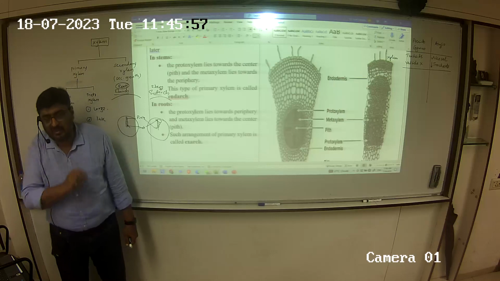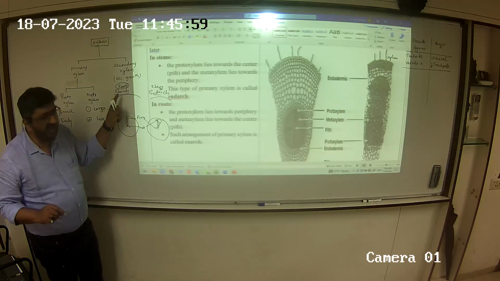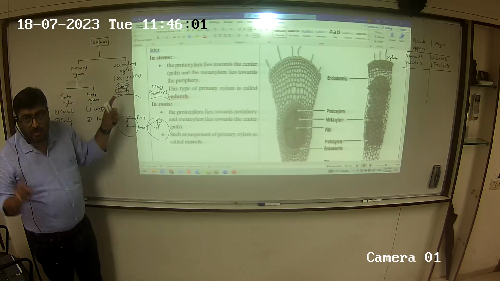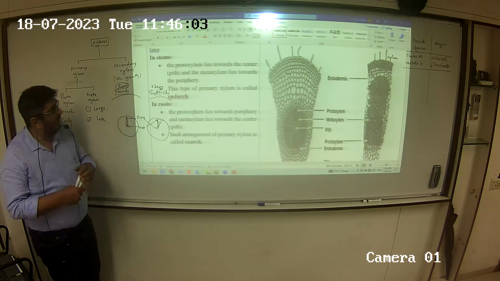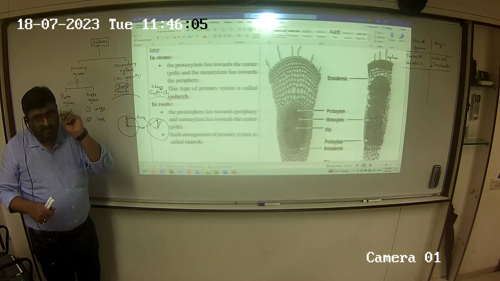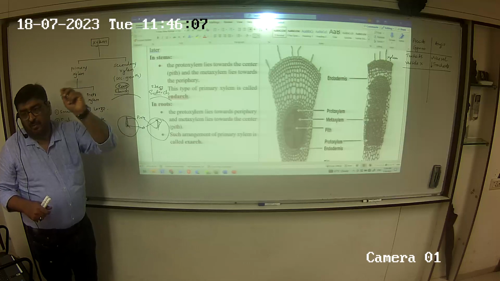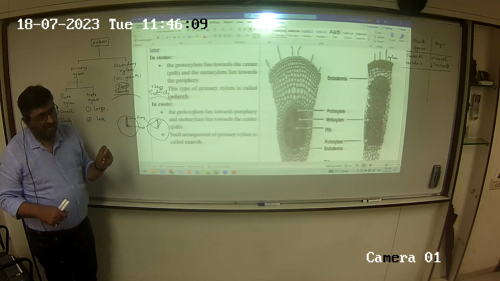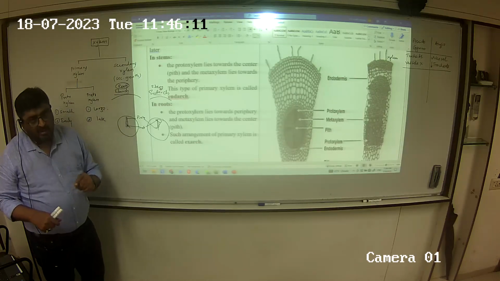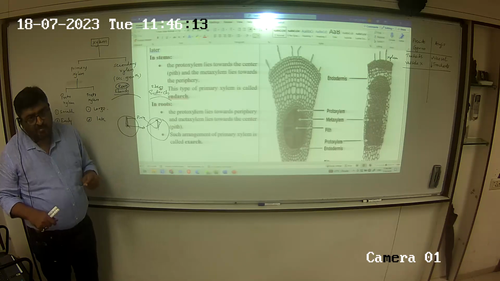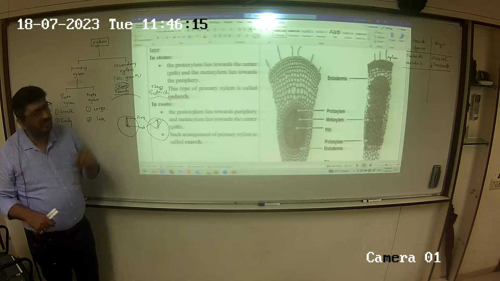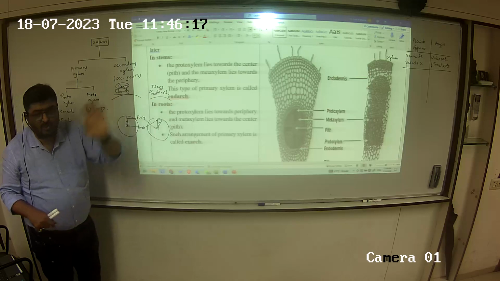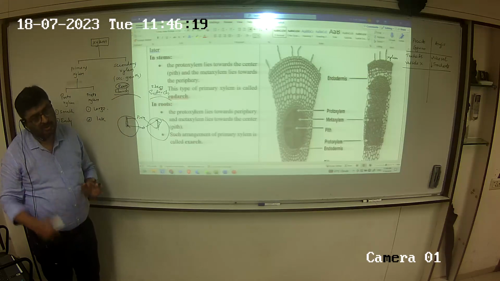Now, is this clear to you? My question is, will the position of protoxylem help us to differentiate between a root and a stem? Yes or no? Yes, okay.